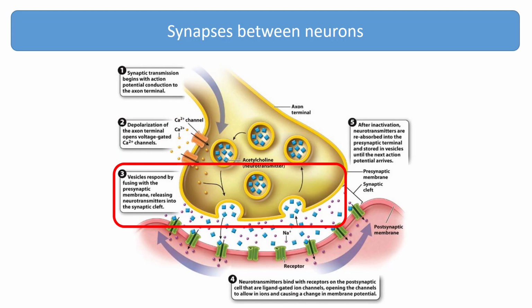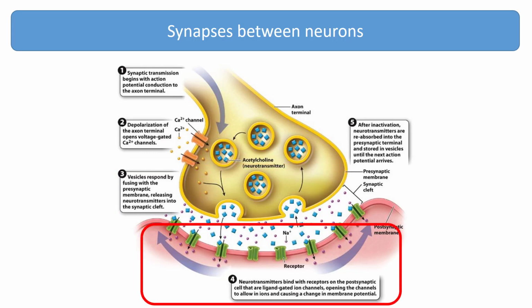In response to the rise in calcium concentration, the vesicles fuse with the presynaptic membrane and release neurotransmitter molecules into the synaptic cleft by exocytosis. The neurotransmitters diffuse rapidly across the cleft and bind to postsynaptic membrane receptors of the neighboring cell.